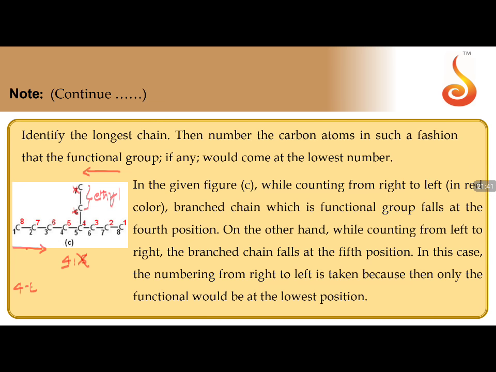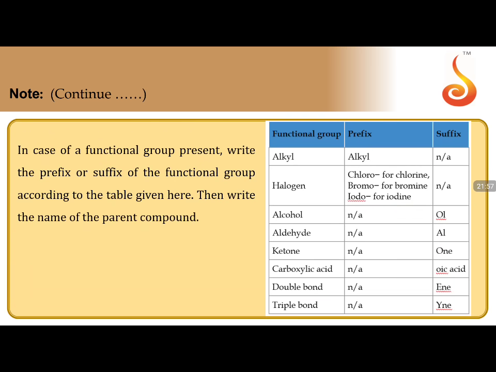4. So 4 ethyl. Now we have total 8 carbons, naming is oct. Do we have anywhere double bonds? No, all are single bonds, so ane. So the name of the compound becomes 4 ethyl octane. Now it is clear? Okay, let us go to the next one.